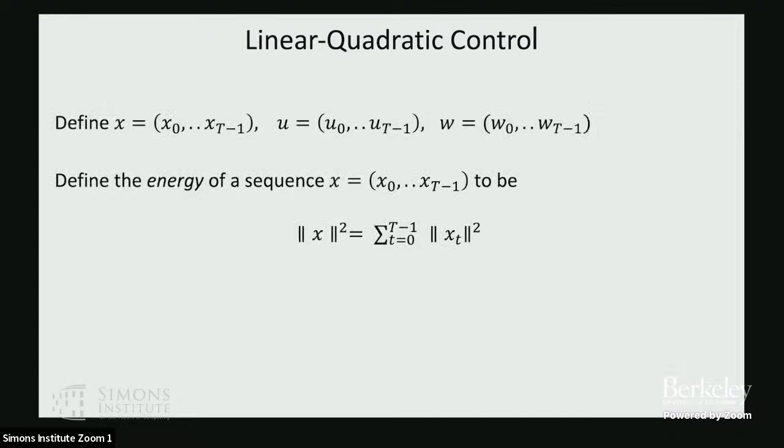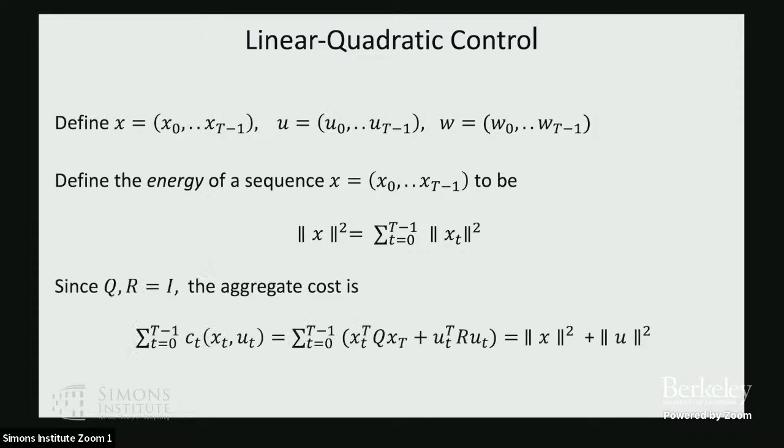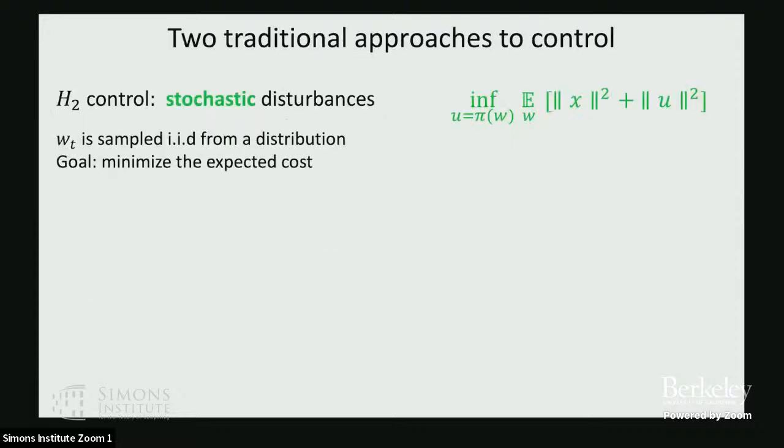Okay. And let me just introduce some notation very quickly. When I describe a variable without a subscript, I mean the full sequence, okay? And I'll let the energy of a sequence simply be the sum of the squared L2 norms of its components. This energy is a measure of how big a sequence is, in some sense. And with this convention that Q and R are the identity, the cost incurred by the controller has a very simple form. It's simply the energy in x plus the energy in u.